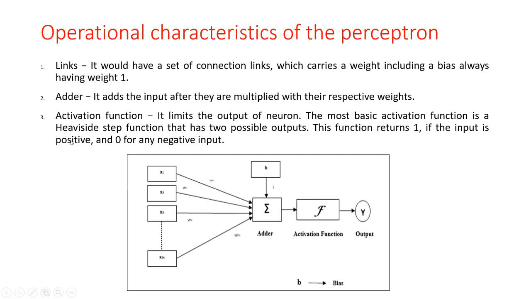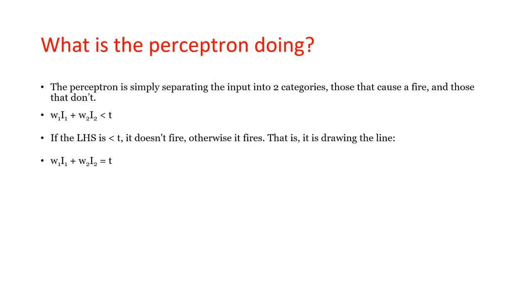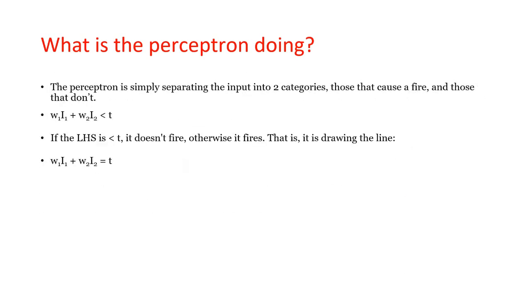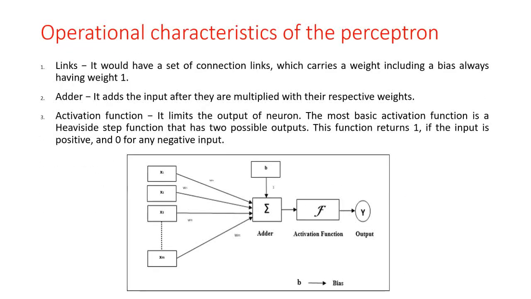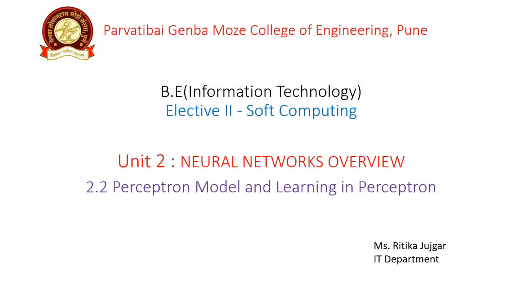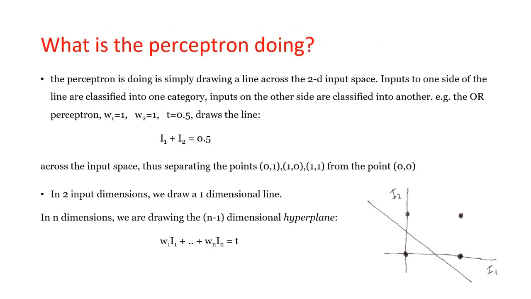For example, the OR perceptron, where W1 equal to 1, W2 equal to 1 and t equal to 0.5. So draw the line I1 plus I2 equal to 0.5.